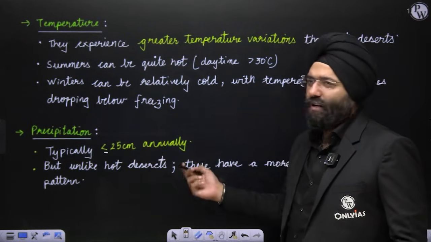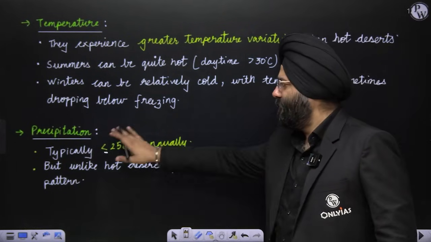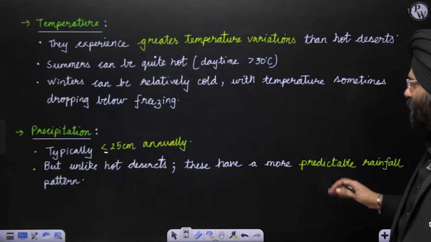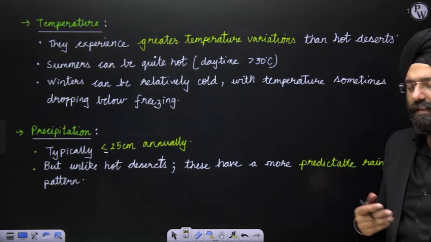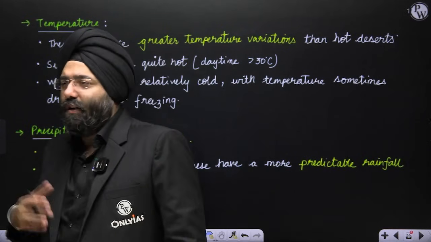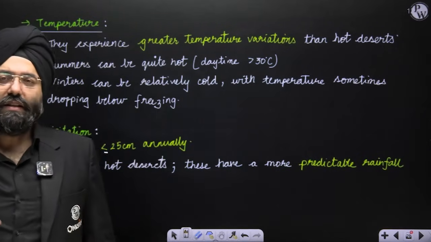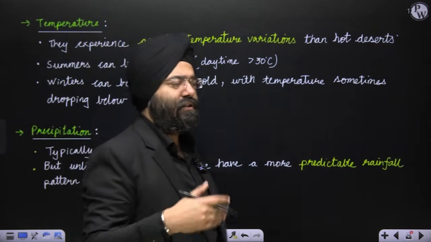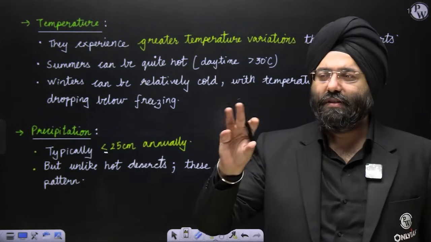Precipitation less than 25 degrees Celsius, as you know, this is an arid condition. But unlike the hot desert, they have a more predictable rainfall pattern. See, in the hot desert, it is very sporadic. When it is going to rain, nobody knows. But in this region, it is relatively predictable. Yes, you can know there is going to be some rainfall.